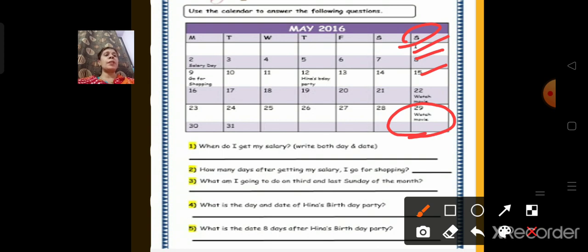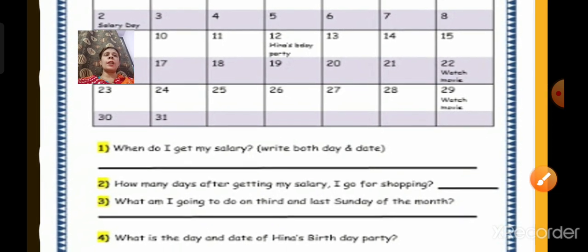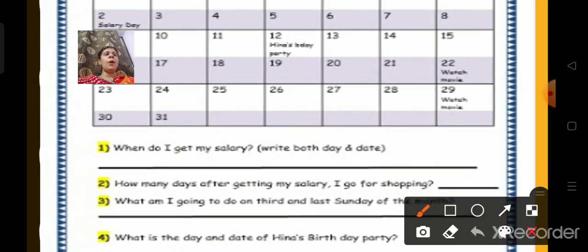What will I be doing, children? I will be watching a movie. I'll zoom it and show you. Yes, see, I will watch a movie. That is on the 29th, I will watch a movie. Okay, children, while watching the video also, you can zoom it and see it.